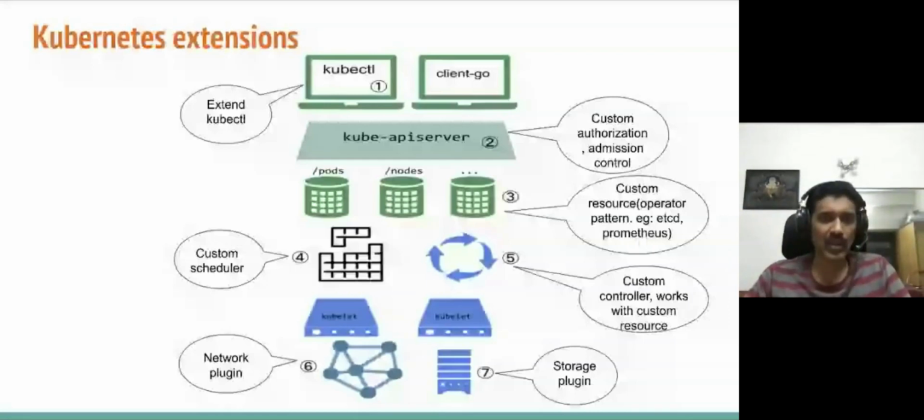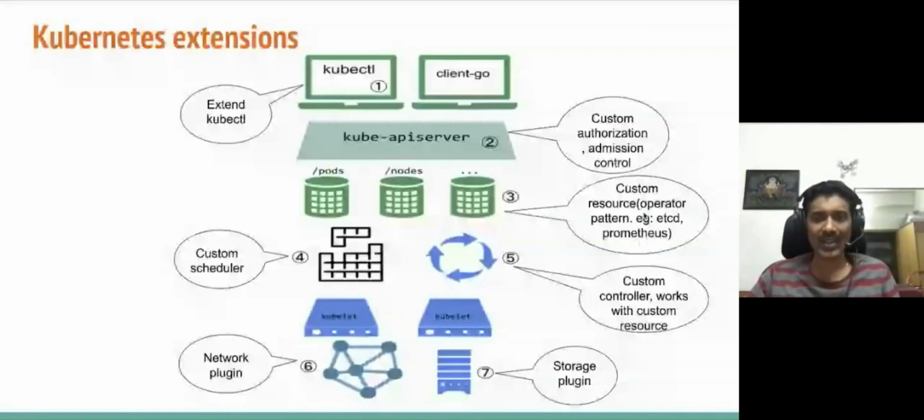The first component is kubectl, which is a CLI that you use to interact with Kubernetes. You can extend the CLI for your own purposes. You can add new arguments. You can even add a new controller to that. It's pretty extensible there. Second is the API server, which is the primary component with which we interact. And you can customize the API server to have custom authorization and admission control.